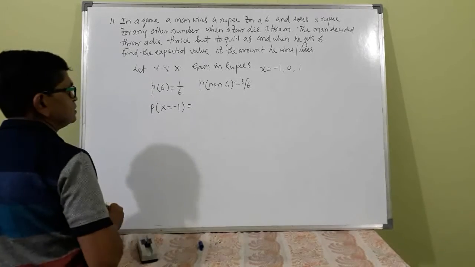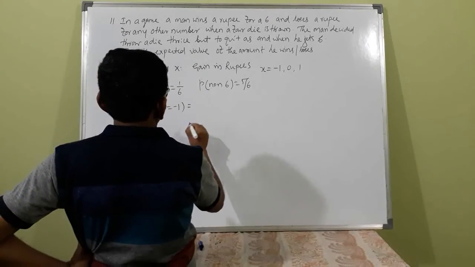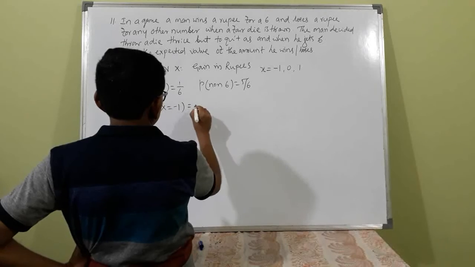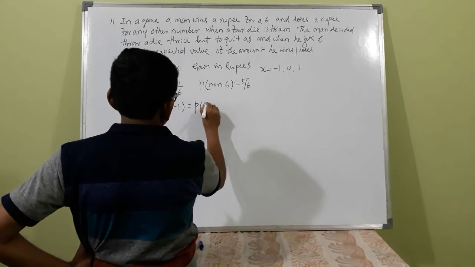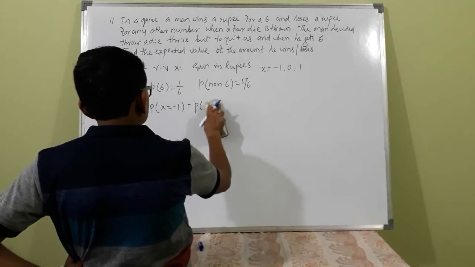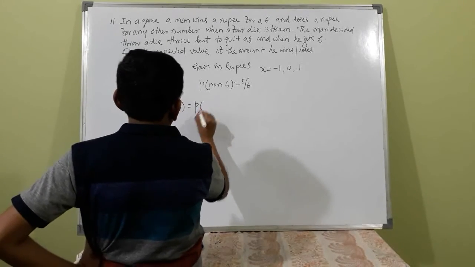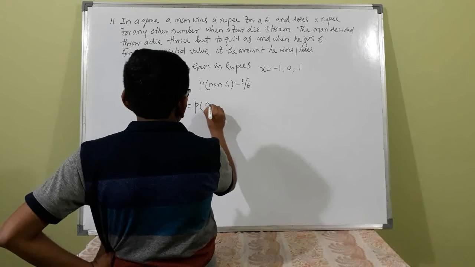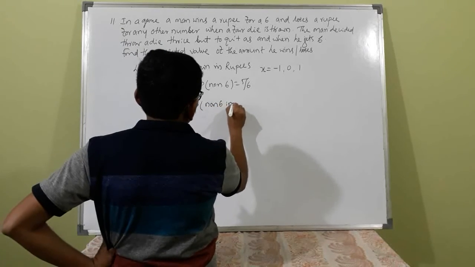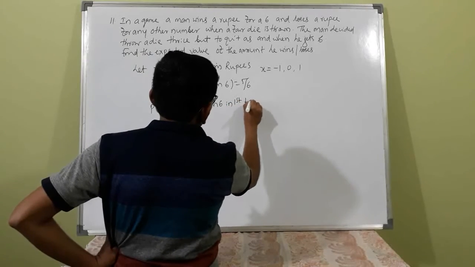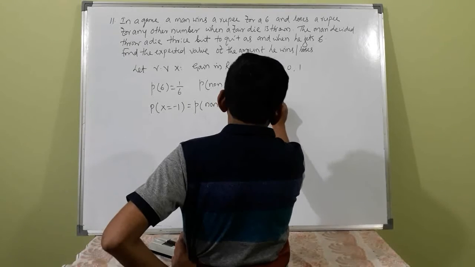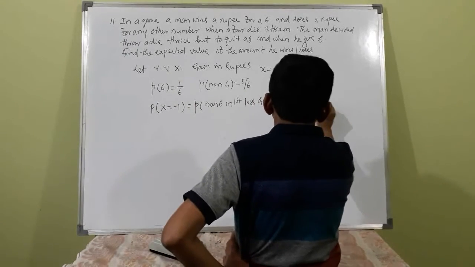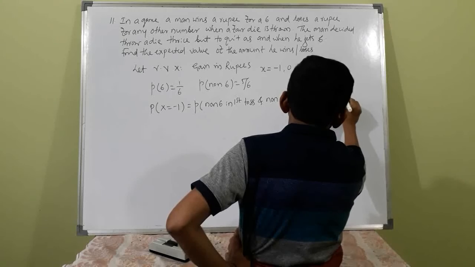X is equal to -1 means probability of non 6 in the first toss, and a number other than 6 in the second, and 6 in the third toss.